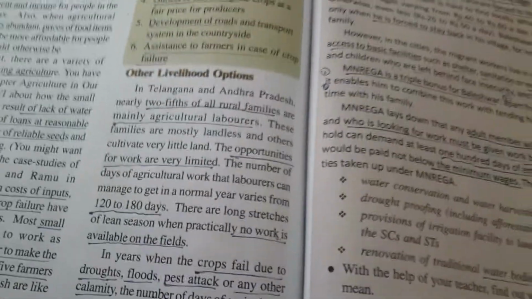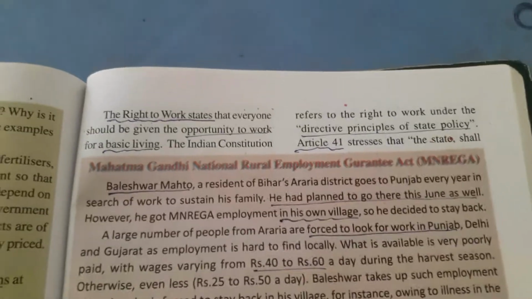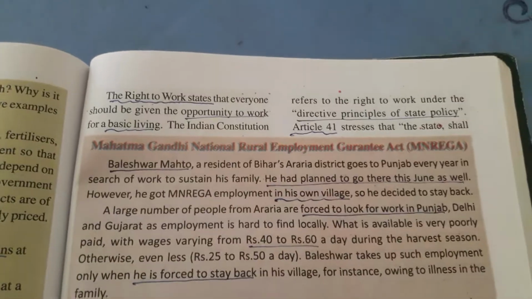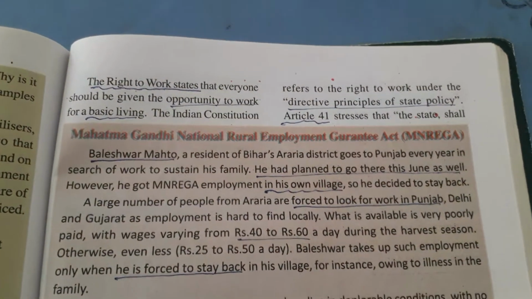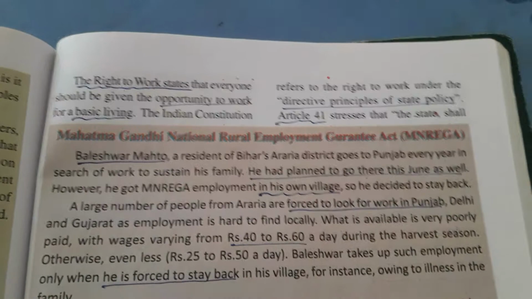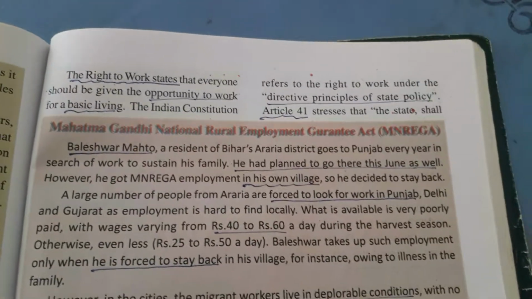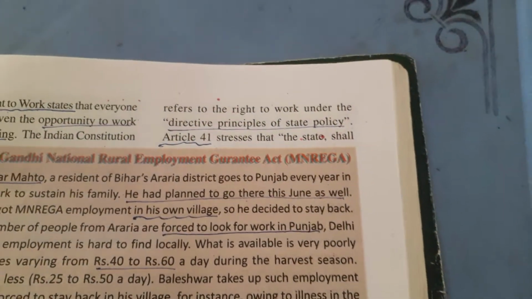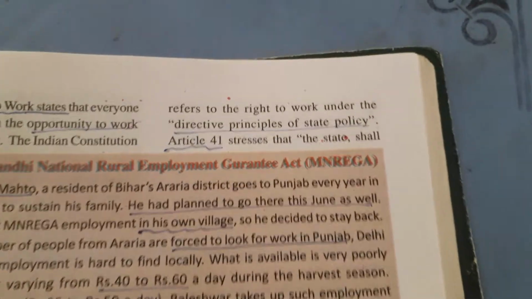Okay, so to avoid this, the government is implementing the right to work. The right to work states that everyone should be given the opportunity to work for a basic living. So that is the right of the laborers. The Indian Constitution refers to the right to work under the Directive Principles of State Policy.